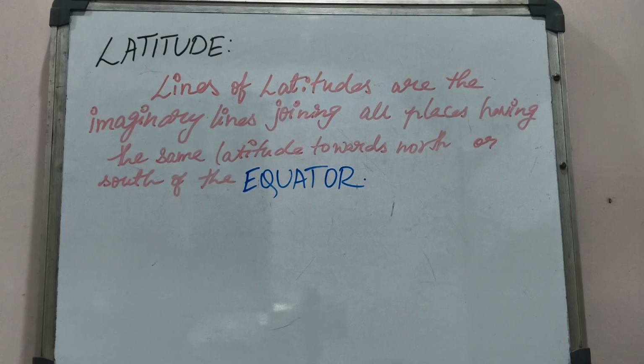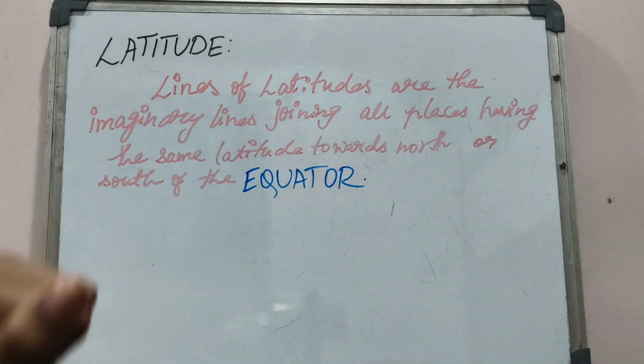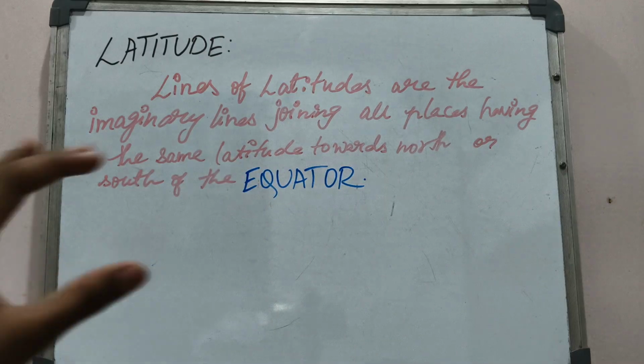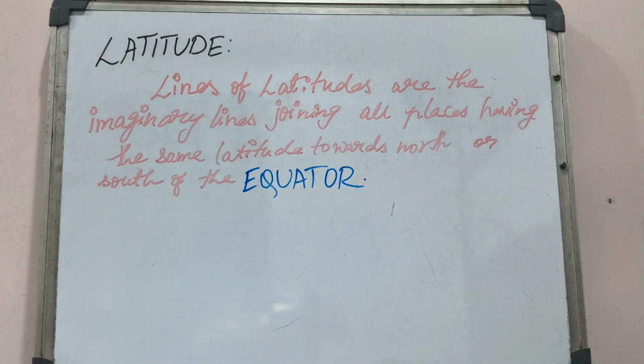We created latitudes and longitudes so that we can calculate places around the Earth easily. You know that the equator is in the middle, so either north or south, these latitudes join places that have the same latitude.